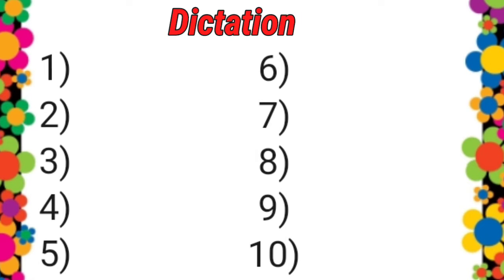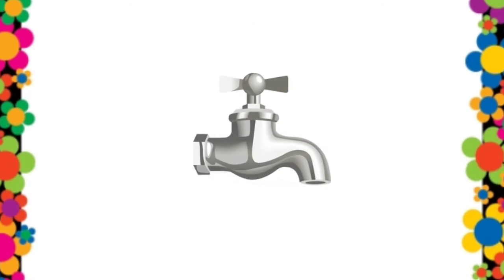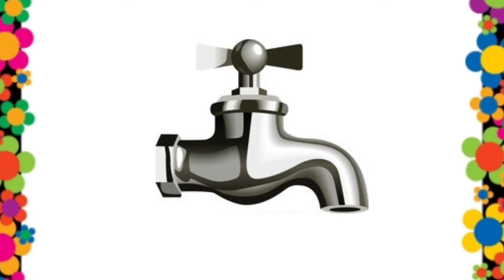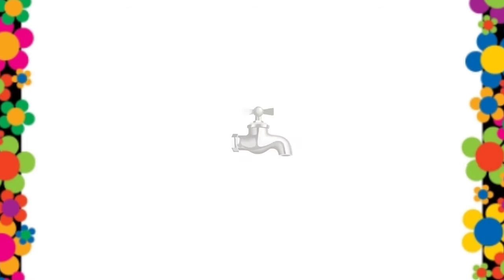Dear children, I will show you 10 pictures for this activity. So, write down numbers 1 to 10 like this in your notebooks. Here is the first picture. Everyone, write down the name for this picture.